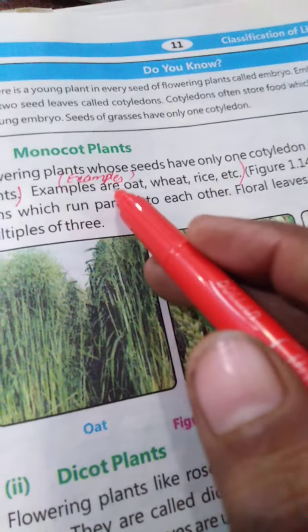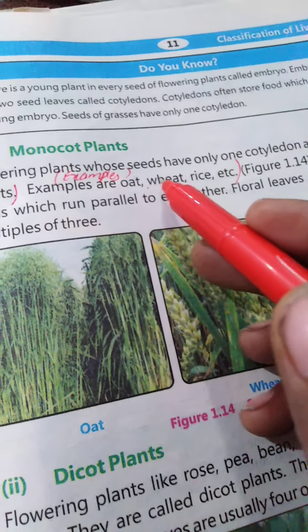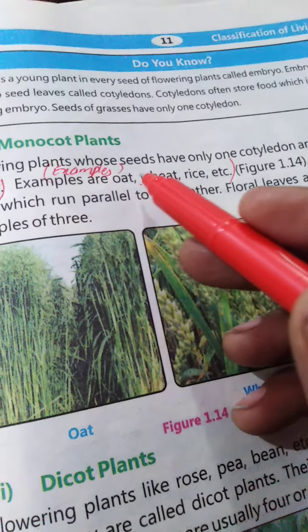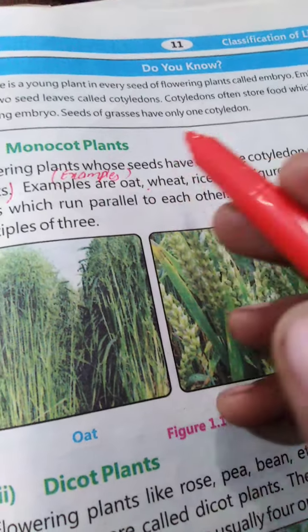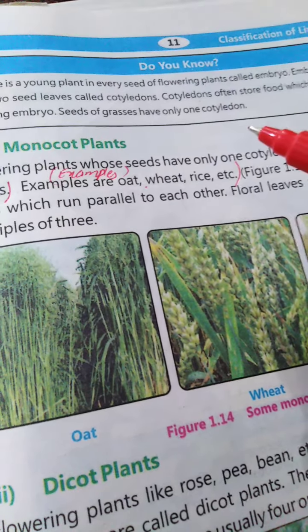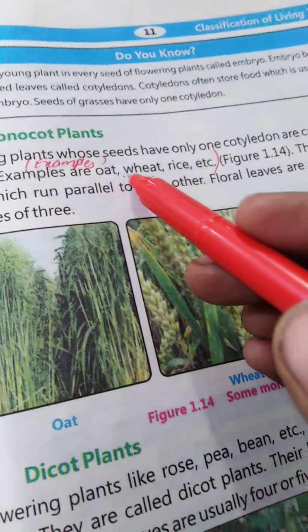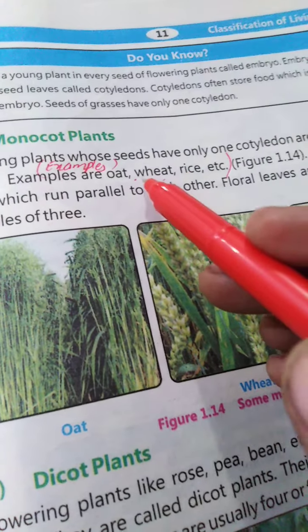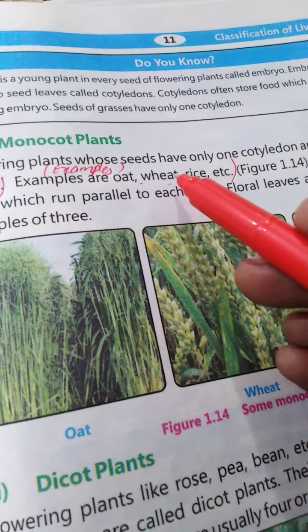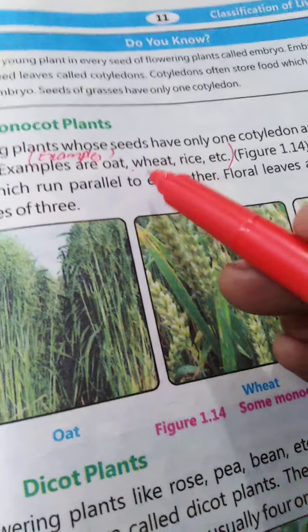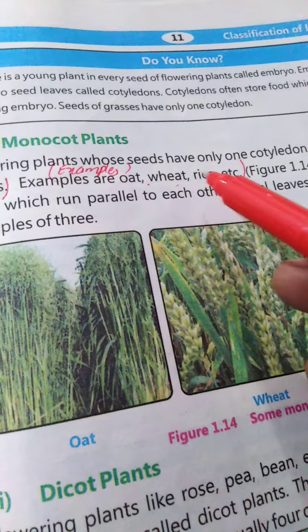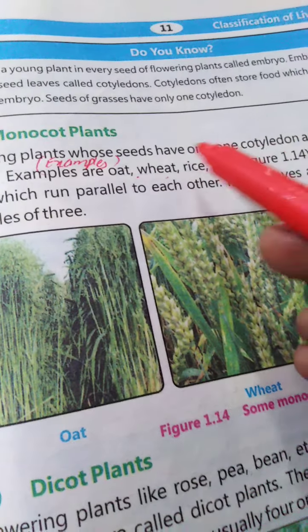And the examples are oat, corn, wheat. You eat flour, which is made from wheat, and you also eat rice.